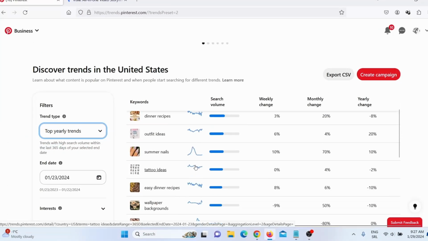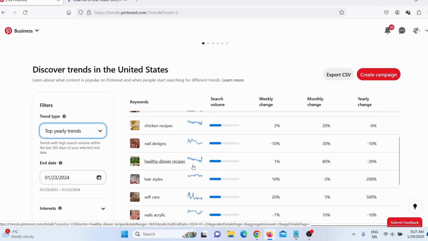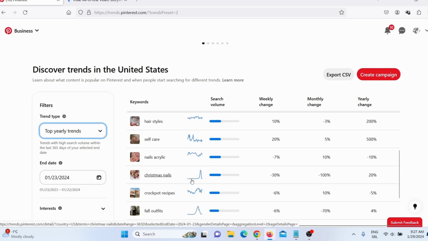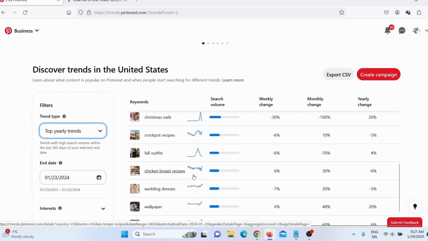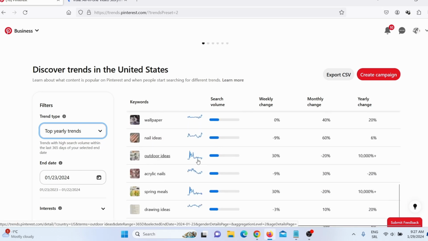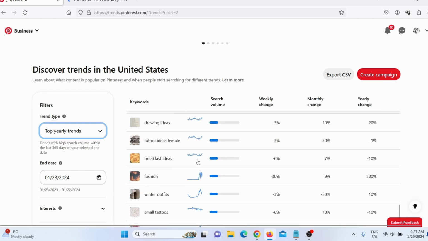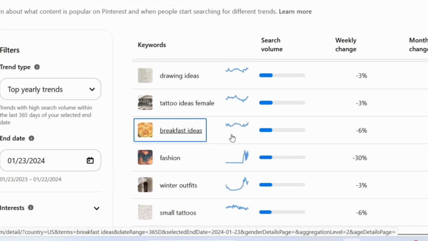And here you can see what are the stable trends. Here you can see the graphs, and we are looking for a stable trend. Here you can see this is not a stable trend. Here you can see a huge peak. So this is actually a pretty stable trend. Here, this here is also a pretty stable trend. Like I said, we are looking for a stable trend. So for example, here we can see that breakfast ideas is a stable trend.